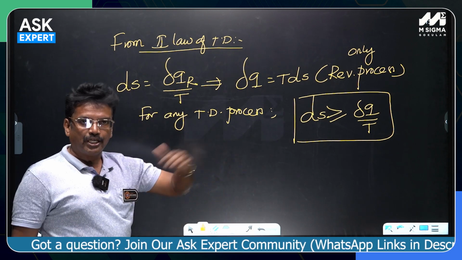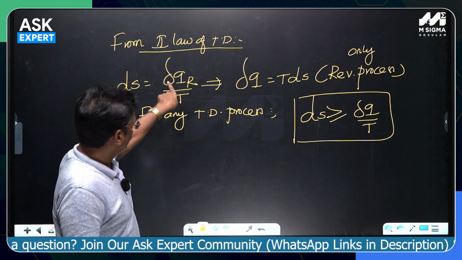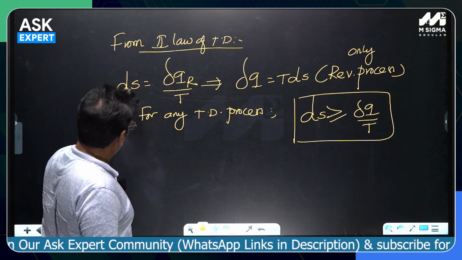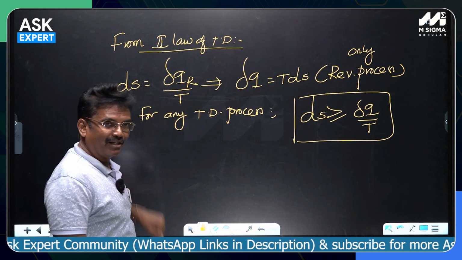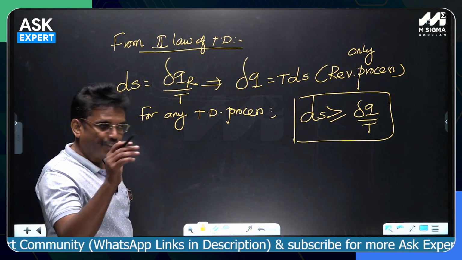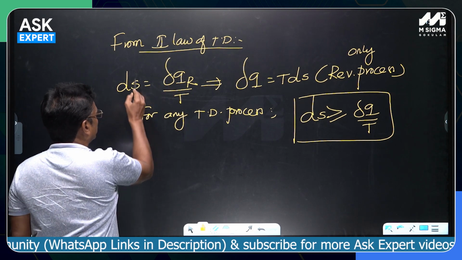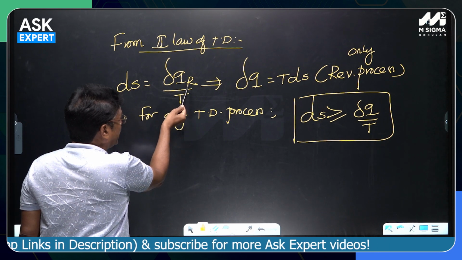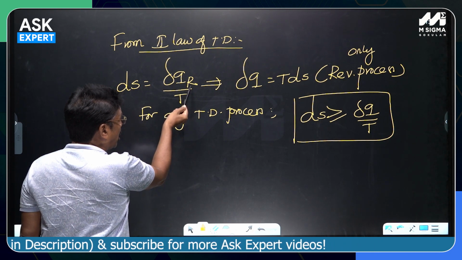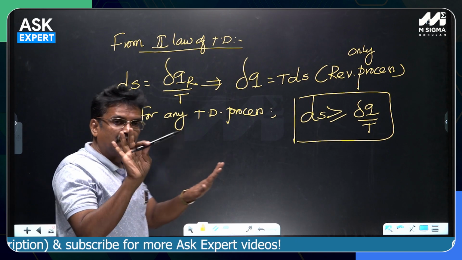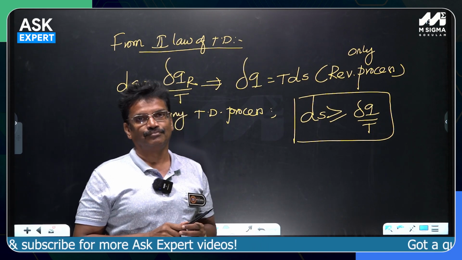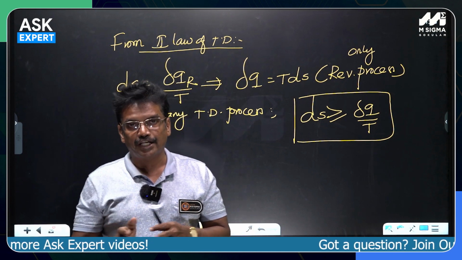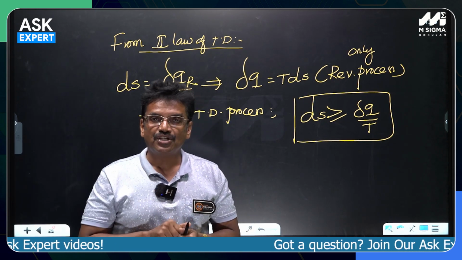If you don't supply or give any heat, delta Q is 0, and dS will also be 0, but only when the process is reversible. That means entropy would be constant without any heat transfer, provided the process is reversible. Supposing the process is irreversible, but you are not supplying or taking out any heat, delta Q is 0, but the process is irreversible.